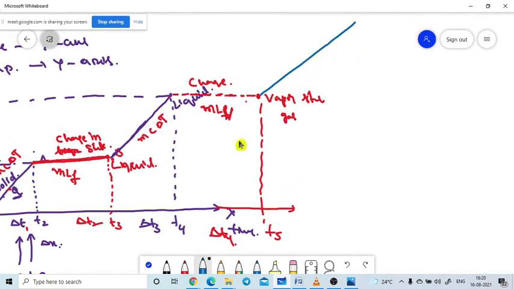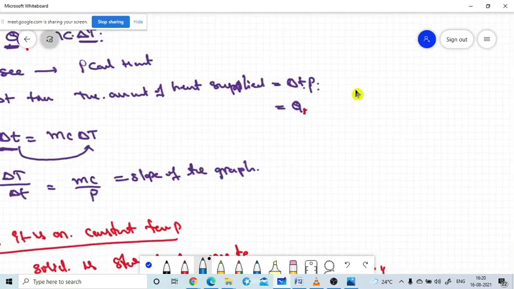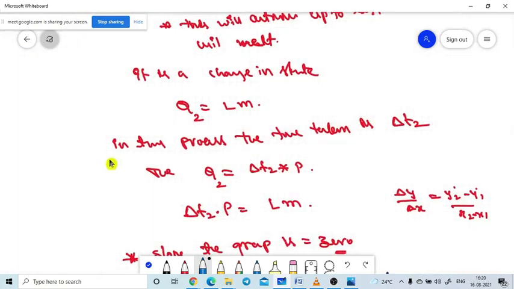In this stage we need to use the mc delta T formula. So this is the complete process for solving the problem. To solve the problem, we need to use each and every step: which stage is being crossed and which formula we need to use. Take care about this. If you know this complete graph, you can easily solve the many problems there are; we need to attack those problems with the help of this.